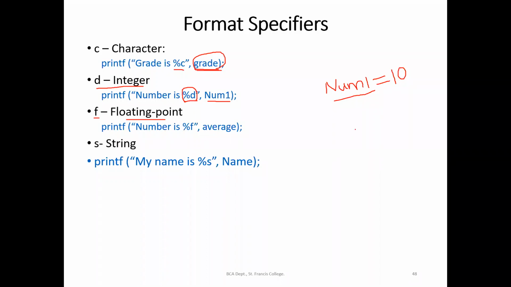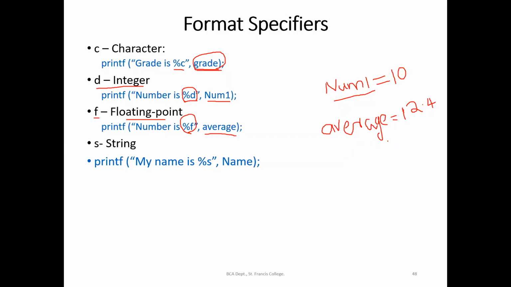So suppose average is a variable which I had declared as a floating variable, and if I have assigned the value 12.4, then using printf statement, if I am giving number is percentage F, this percentage F will be replaced by the value of the variable average.